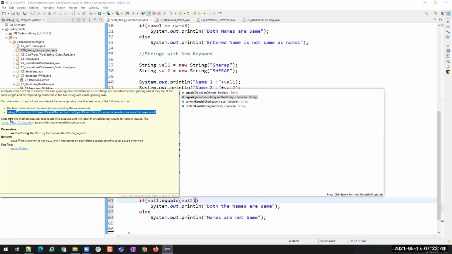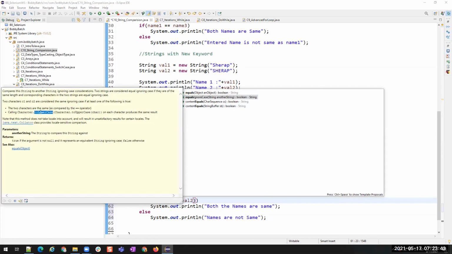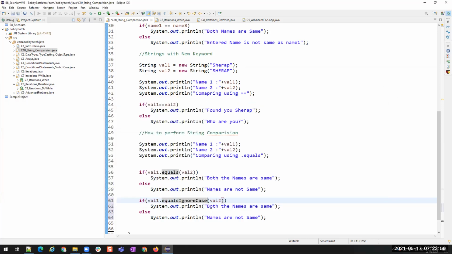So it is going to convert each letter to lowercase or each letter to uppercase and then compare them. Inside itself, it is comparing. Understood? So you don't have to do any conversion. Equals ignore case of value 2.